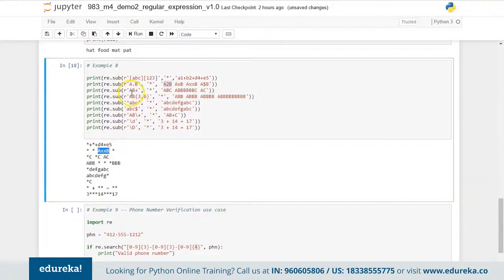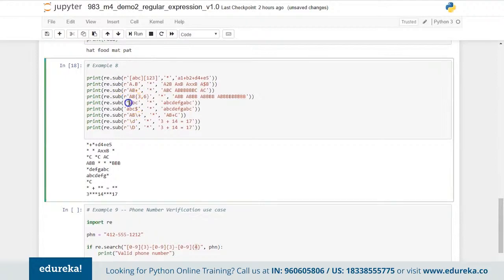Then we have the regular expression for AB plus. How many B's are present doesn't matter, so that will be replaced, but A will be one only. So this one and this one will be replaced. Then we have the range that B should be 3 to 6. So this is 2 B's, but here 3 B's are there, 4 B's and 6 B's are there. But in the last, 3 B's will be pending because all the previous ones will be substituted, and that is the reason why you will be able to see this output printed all together over here.